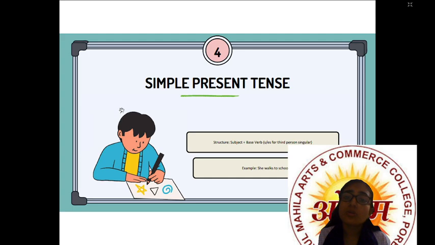So if we talk about simple present tense, then this is the sentence example: She walks to school. It is very simple. Subject plus base verb means she is the subject, the base verb is walk, and after the base verb come s or es. So she walks to school, right?